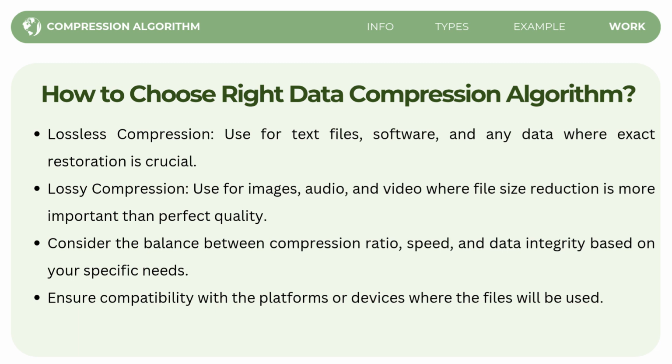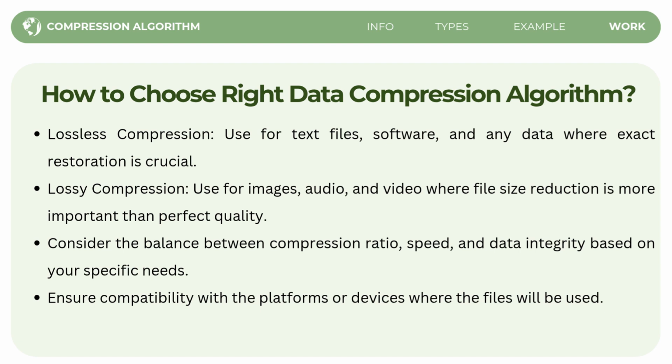So how do we choose the right data compression algorithm? There are a few factors that we need to consider. First is lossless compression. Again, this is a method to use when exact restoration of the original data is crucial. It is best for text files, software, or any data where you cannot afford to lose any information. For example, documents or program files must remain exactly as they were after compression. So lossless compression is the way to go.